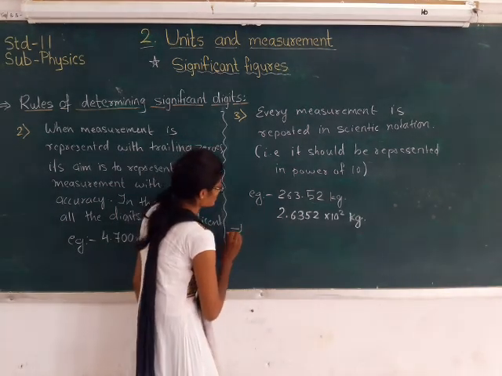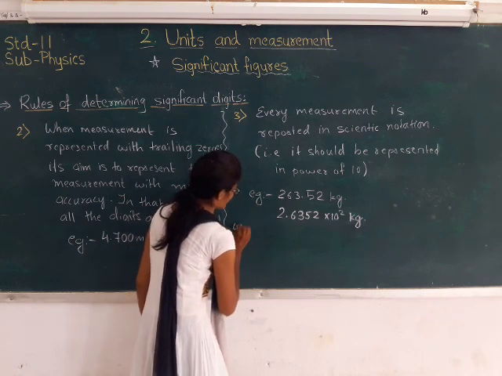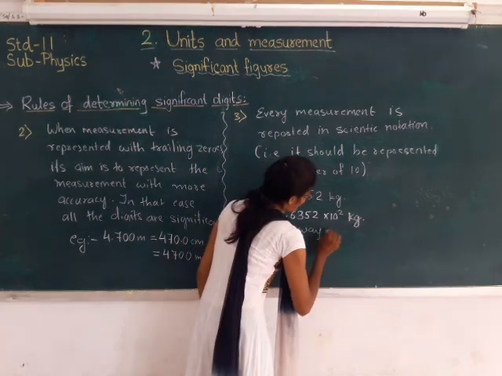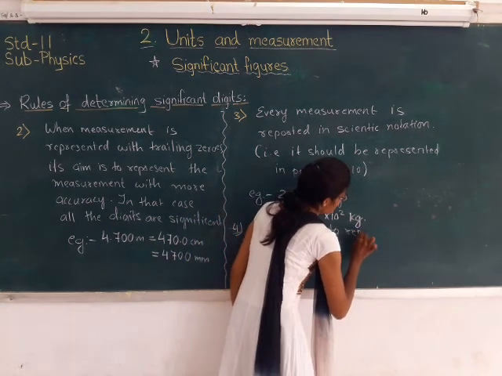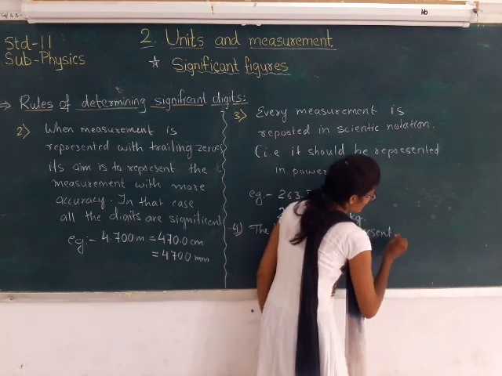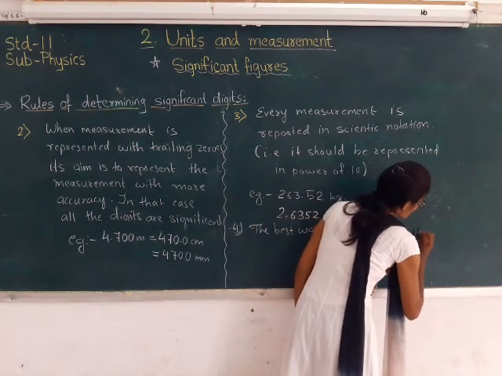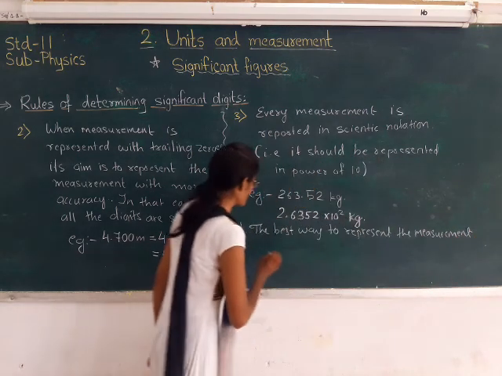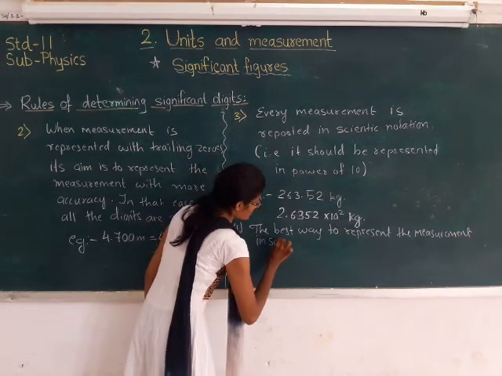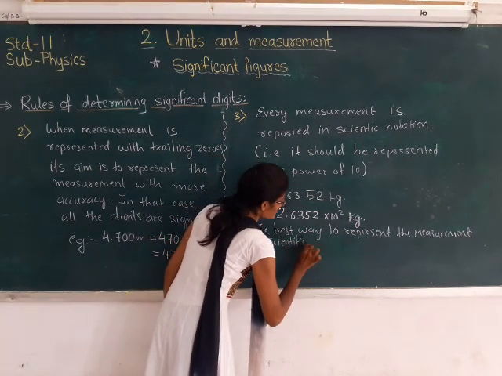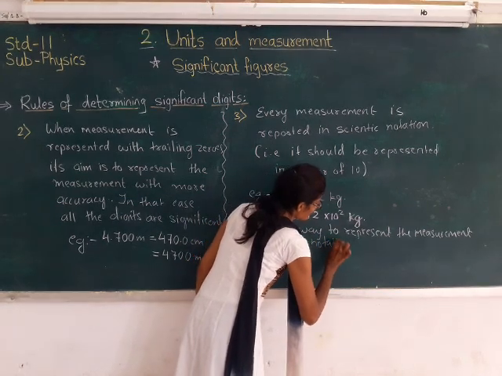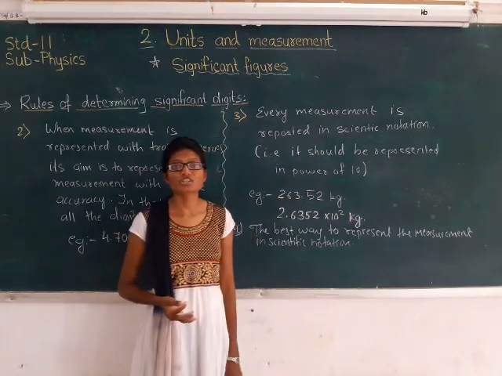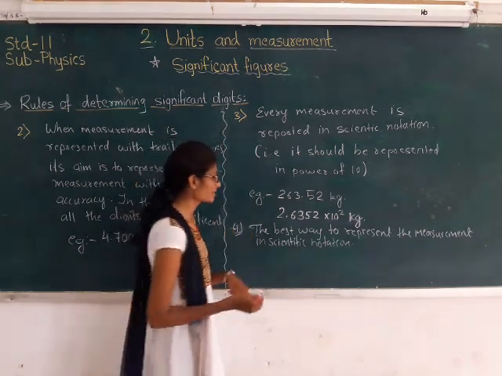Now next rule. The best way to represent the measurement in scientific notation. Here also, to represent the measurement in scientific notation, we should follow 2 rules, right?